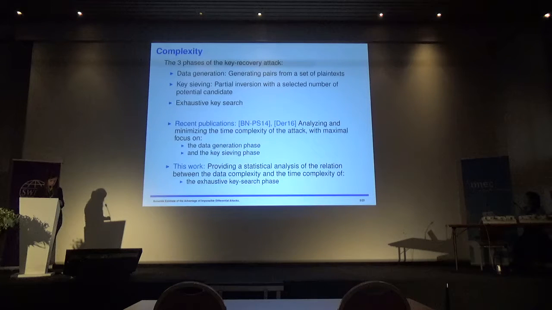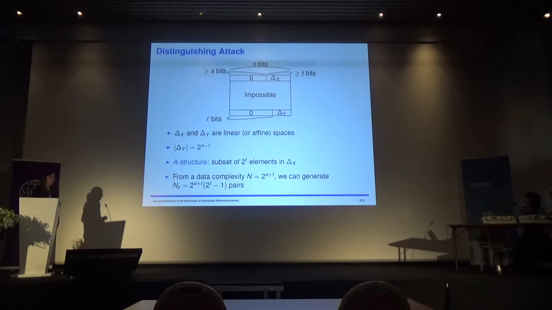Okay, so I'm going to try to recall some notations. When more than one structure is used for the attack, the data complexity for the distinguisher and the key recovery attack is basically the same. So we will now focus on the distinguishing part.